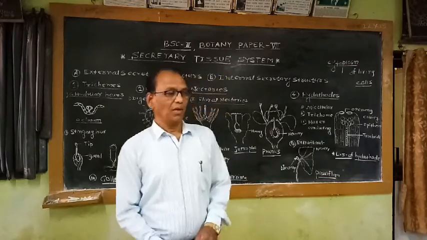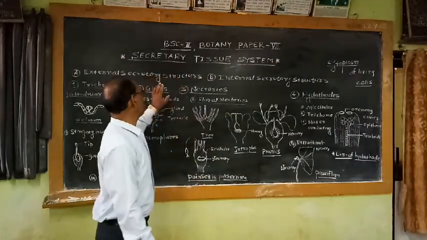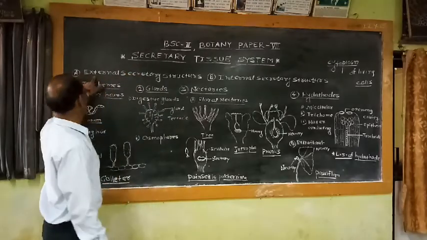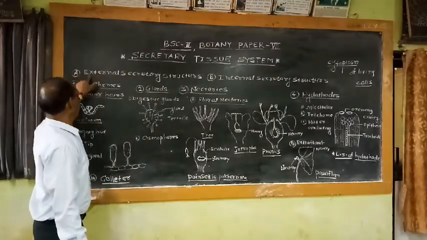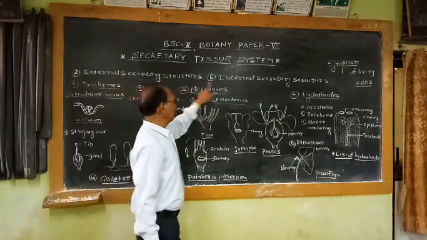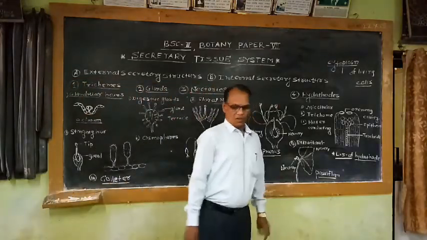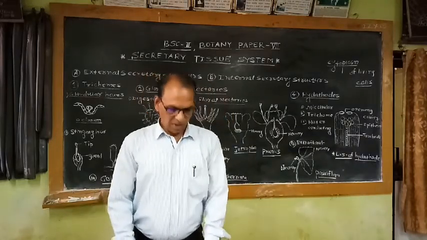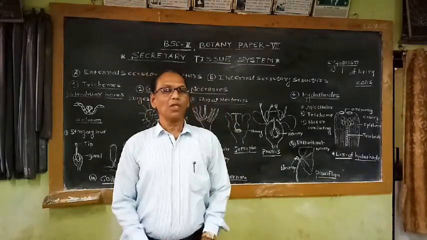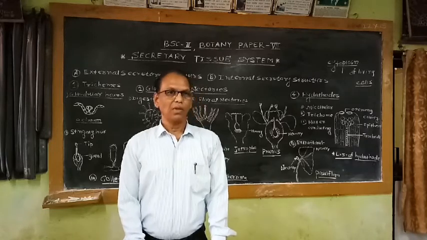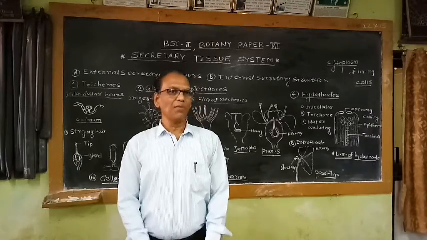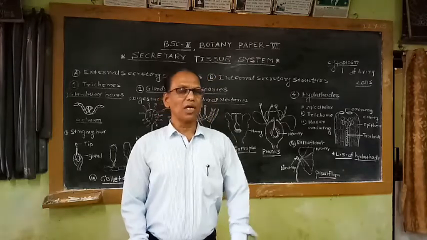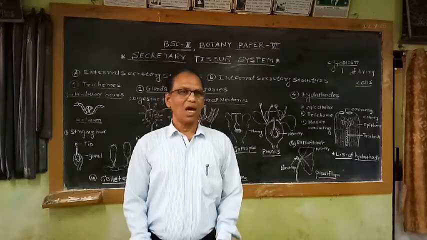plant body, the secretory tissue system is divided for our convenience into two categories: external secretory structures and internal secretory structures. So these external secretory structures, they are morphologically different. That means structurally different, as well as the secretions made by the different secretory structures are also not uniform.